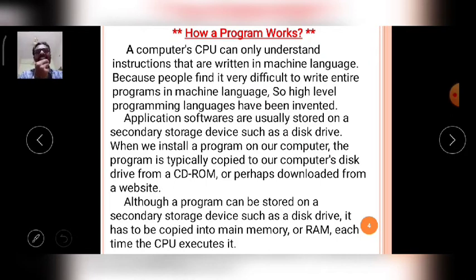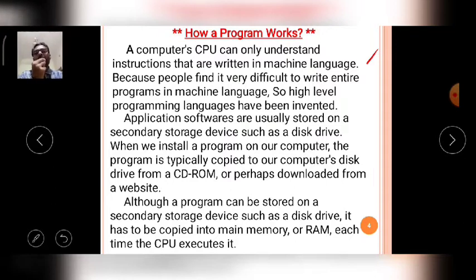A computer's CPU can only understand instructions that are written in machine language. People find it very difficult to write entire programs in machine level language, so high level programming languages have been invented. Generally the CPU contains many peripheral devices internally, and the most important device is the microprocessor.